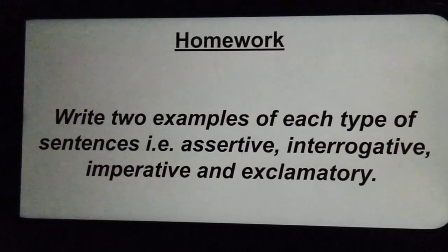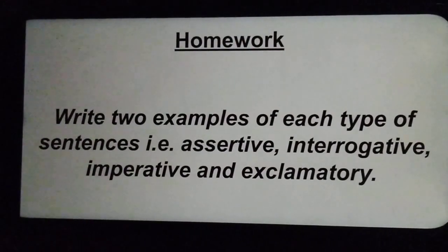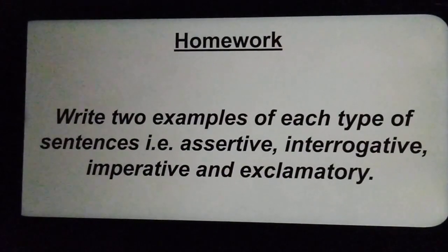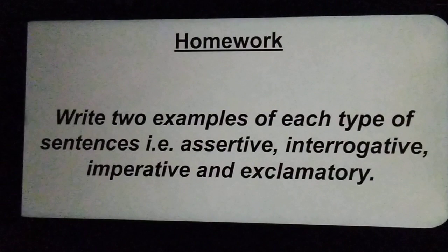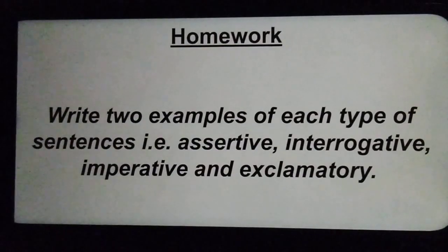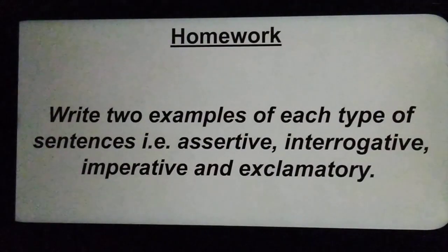Then there are 4 kinds of sentences. These are assertive sentences, also known as declarative sentences, then interrogative sentences, imperative sentences and exclamatory sentences. Assertive sentences are further divided into positive or affirmative sentences and negative sentences. Affirmative and negative both are parts of assertive sentences. Assertive sentences simply state something or tell something, while interrogative sentences are used to ask questions. Interrogative negative sentences are also there.